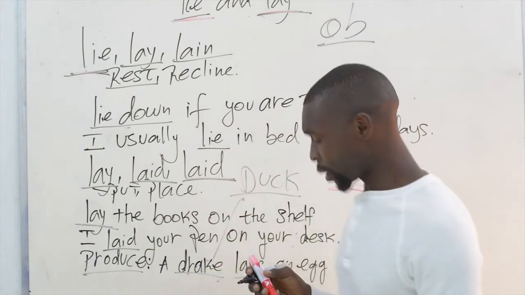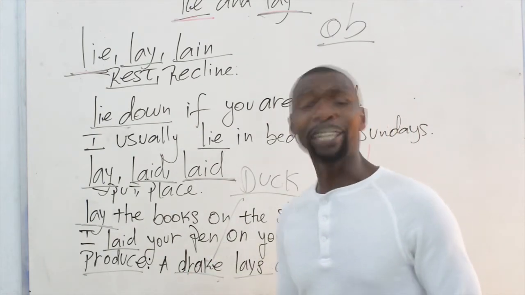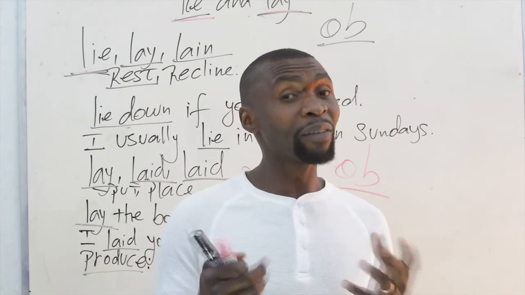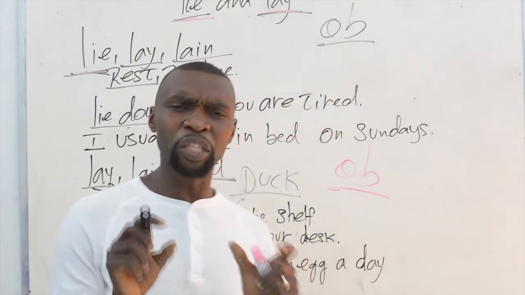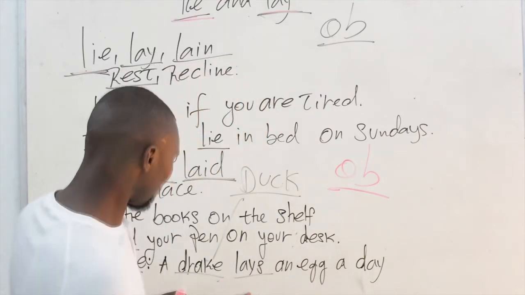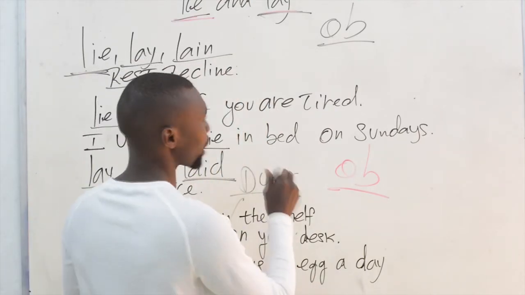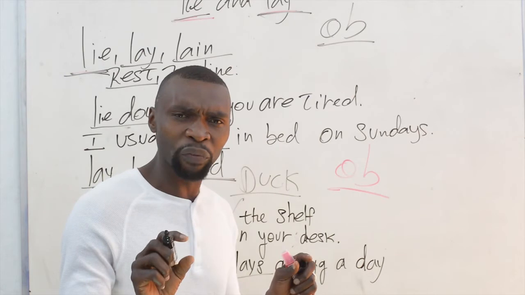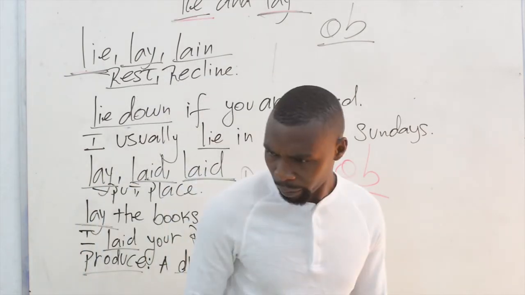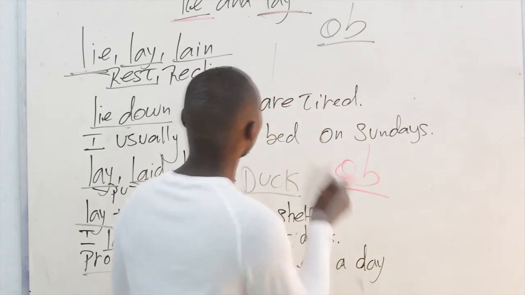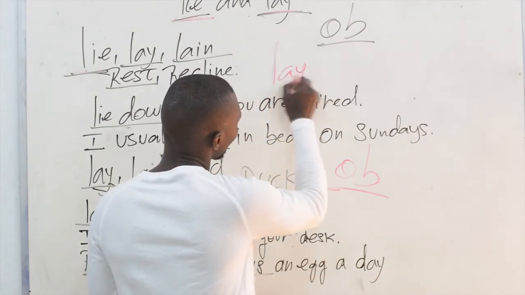And we can also have idioms from lay. Let's come to the idioms. Let's say lay the table is one of the idioms.